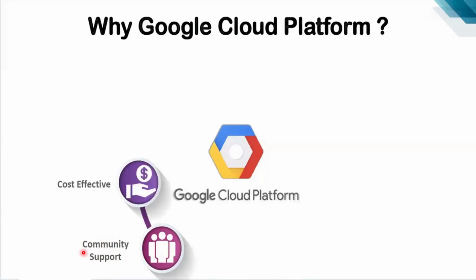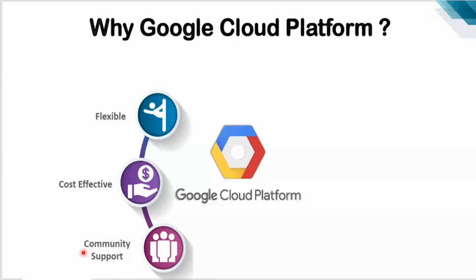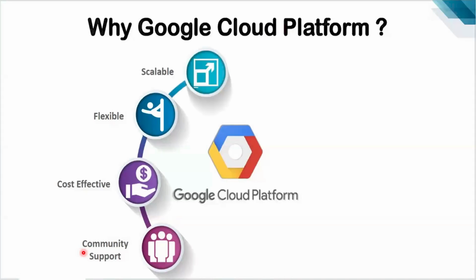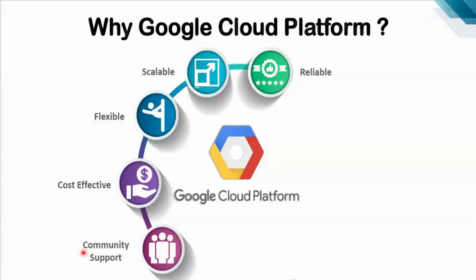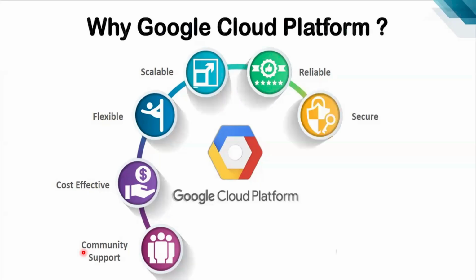Second one here is cost effective. So compared with AWS, cost effective. Compared with Azure, cost effective. Next one, flexible. So flexible, we can use the resources. So scalable, we can scale up, we can increase whenever needed, right? So reliability is most important, right? So if the platform is not reliable, eventually customers will switch to other platforms, right? Secure, compared with other platforms. Yeah, so this is also secure.